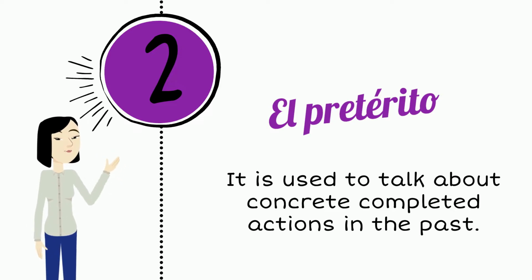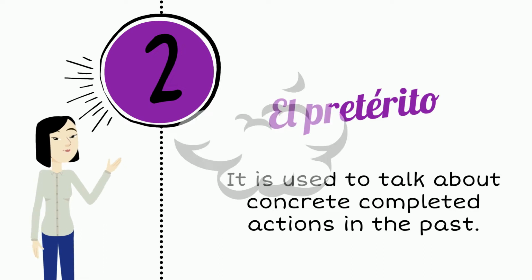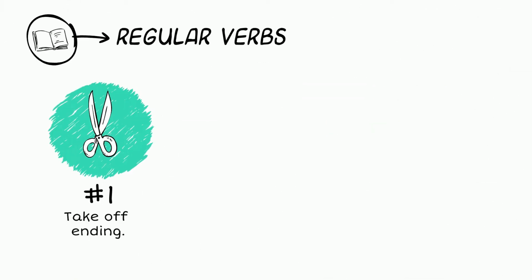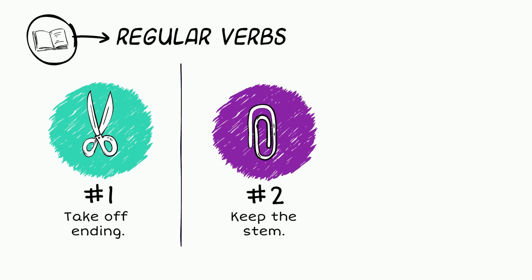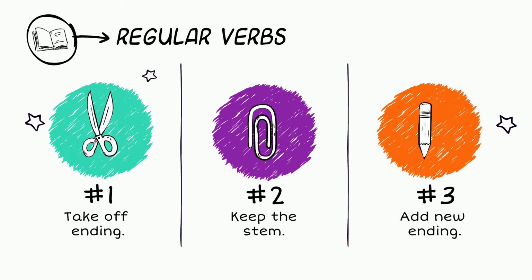In this conjugation, AR verbs have one set of endings, and ER and IR verbs share the second set of endings. Let's review the steps for conjugating verbs. Step 1. Take off the ending. Step 2. Keep the stem of the verb. Step 3. Add the ending that corresponds to the subject.